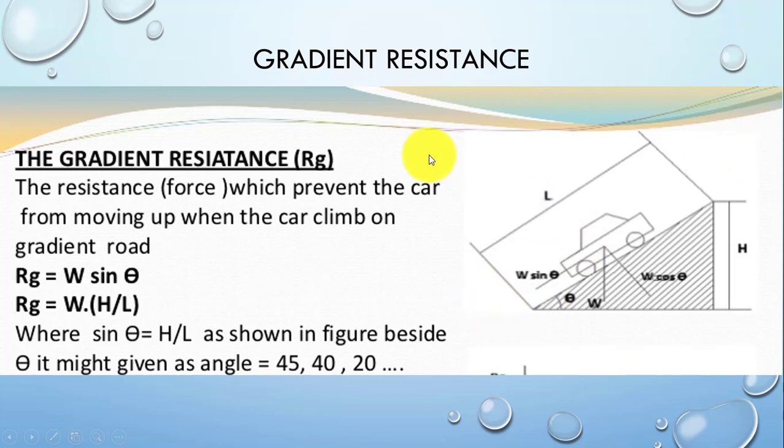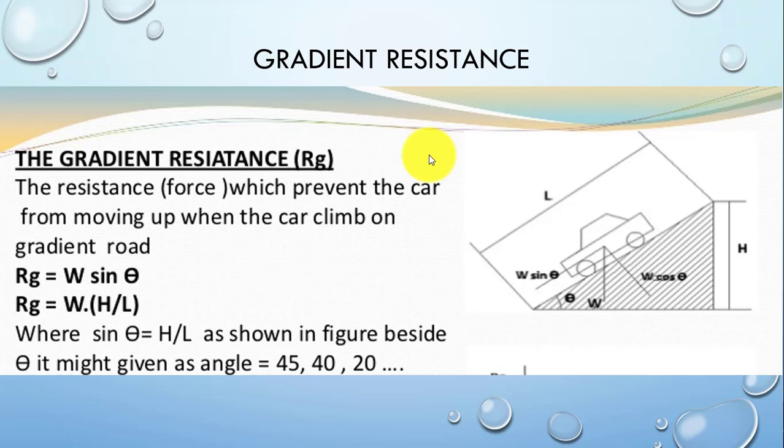Next and third one is the gradient resistance. The gradient resistance will be effective when the vehicle is going in an uphill direction or on any gradient road. The value of the resistance is mainly dependent on the weight of the vehicle and the angle of the grade. The resisting force which prevents the car from moving uphill when the car is climbing on the gradient road is known as the gradient resistance.